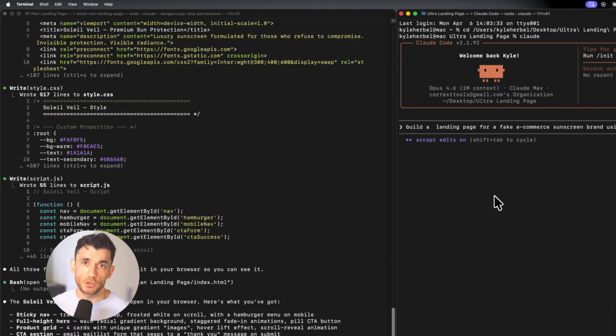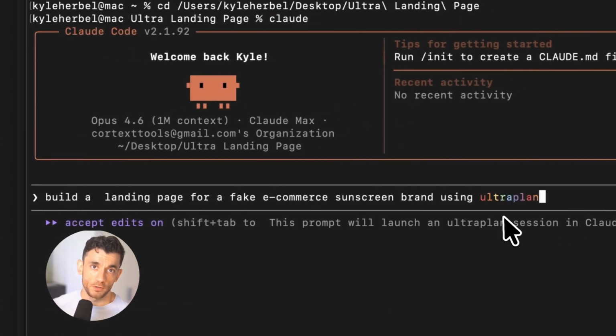Here's the deal. When you're building software, the planning phase is where most people get stuck. You've got a big task, you don't know where to start. You write a vague prompt and hope Claude does something. You're not sure if it's right. You iterate forever. Ultra Plan kills that problem.